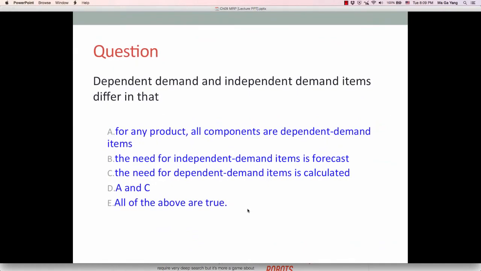Based on the brief information I provided, here is a simple question. Dependent demand and independent demand items differ in that for any product, all components are dependent demand items. That is true. Inherently, all components are dependent demand items. And the need for independent demand items is forecast, right? And the need for dependent demand items is calculated based on the number of independent demand items. So all of them are true. So the answer is E.